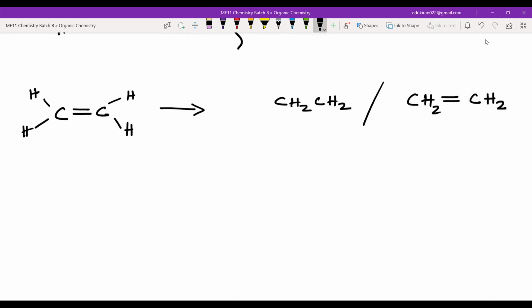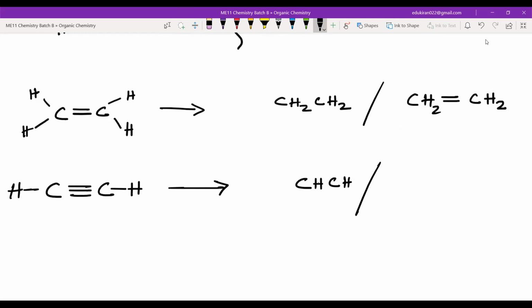Similarly, if I have C triple bond C, there will be one hydrogen here and one other hydrogen here, and this can be converted into the condensed formula CH. But it can also be shown sometimes like this, CH triple bond CH. Okay.